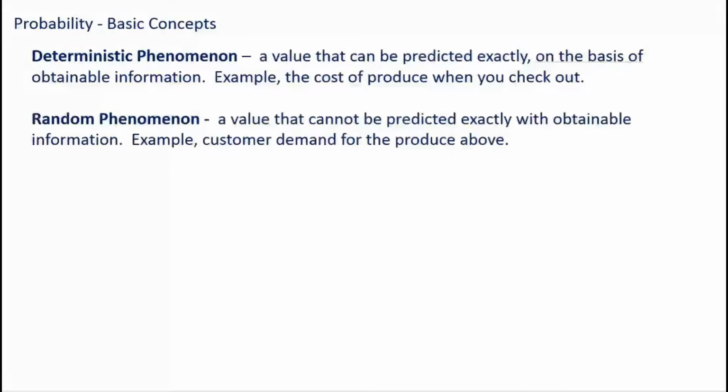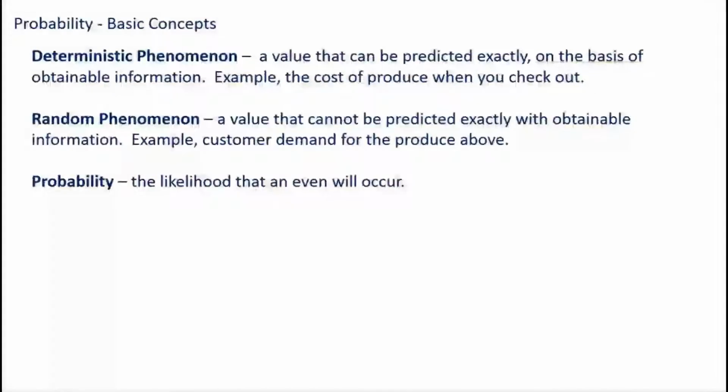On the other hand, random phenomenon. This is a value that cannot be predicted exactly with obtainable information. An example of that might be the customer demand for the produce, or if we use broccoli, right? We can't predict customer demand all the time for that broccoli. So that might change back and forth from week to week, from day to day. Now, there are ways to model customer demand, but you can't predict it exactly by just looking something up or finding out some information. So you have deterministic phenomenon and random phenomenon. Then you have probability, and probability is the likelihood that an event will occur.